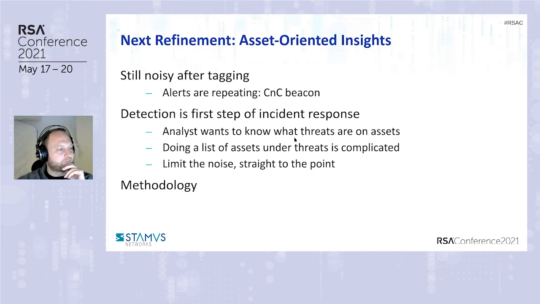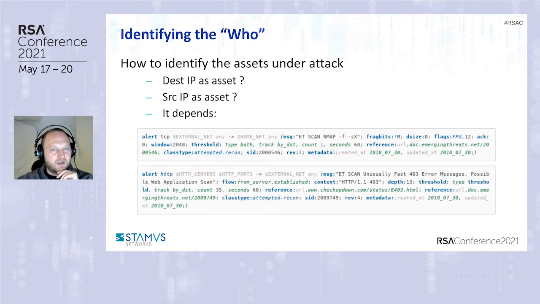Next one. So I was asked this question long ago, and it was quite a problem, in fact, because if you need to answer the question, give me the list of assets or the list of attackers in one network based on the alert event, it's in fact not written. It will be for sure the source or the destination IP, but you don't really know which one it is.